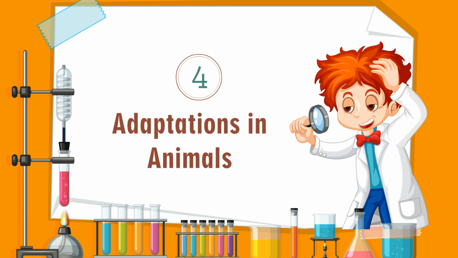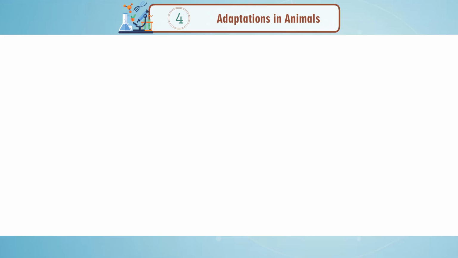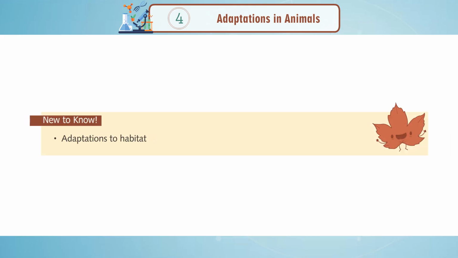Chapter 4, Adaptations in Animals. New to know: adaptations to habitat, adaptations for food, adaptations for protection, adaptations for survival.